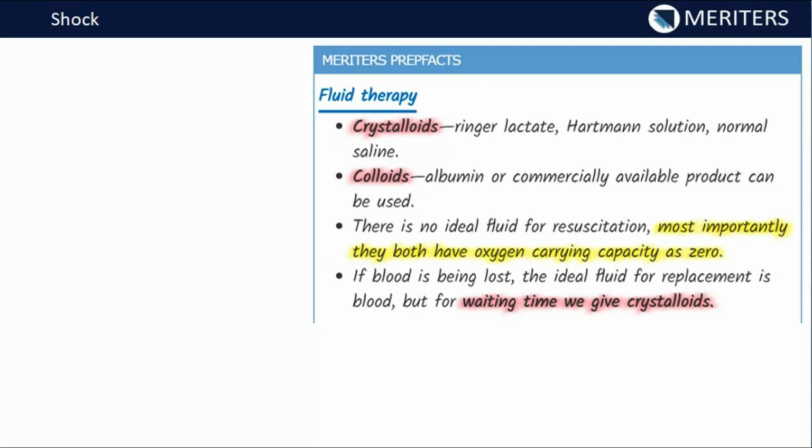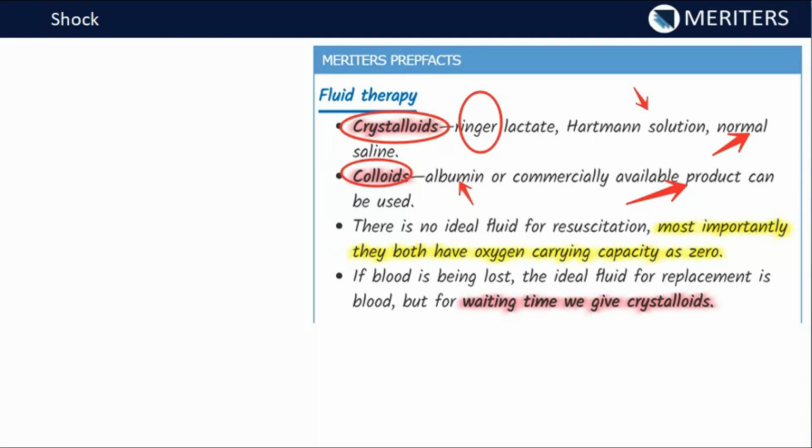Now there is hypovolemic shock, or any type of shock, we would need to provide fluid therapy. Now in this fluid therapy, there can be two types of fluid. One is the crystalloid fluid and another is the colloid fluid. Now the crystalloid fluid includes Ringer's lactate, we call it RL. Then we have Hartmann's solution and normal saline, that is NS. For the colloids, we have albumin and commercially available products which can be used as colloids.